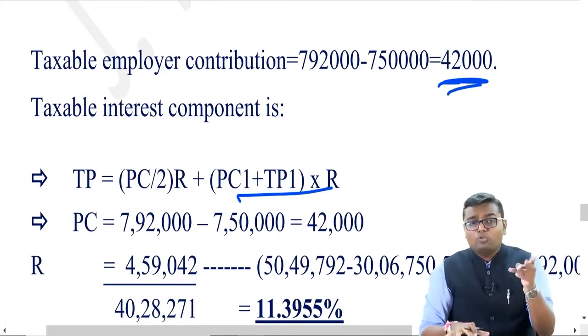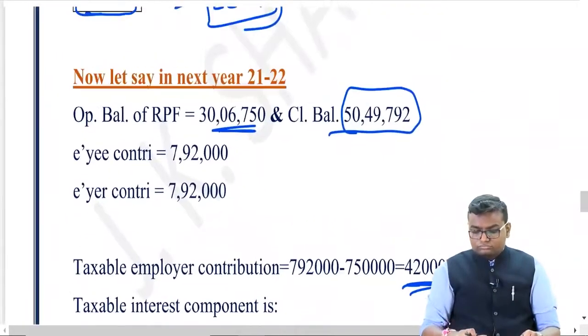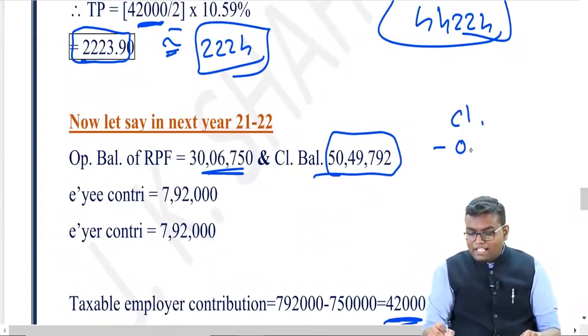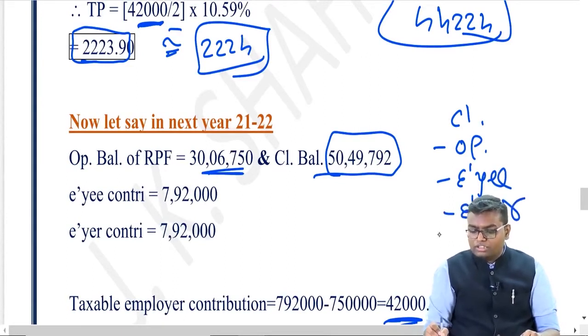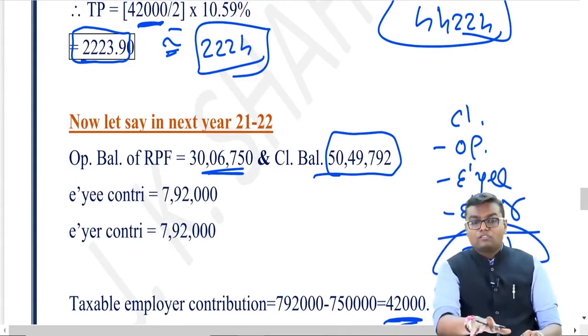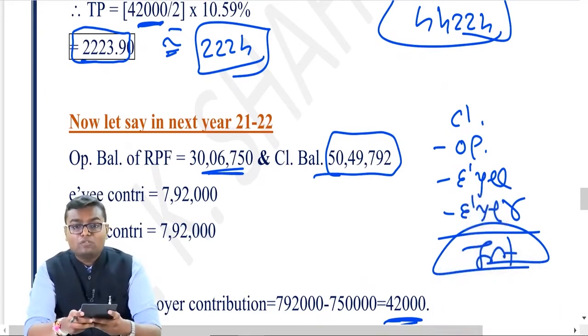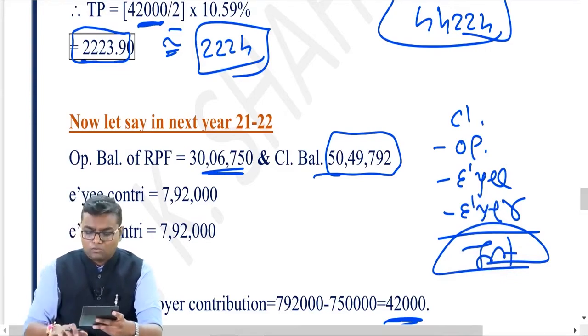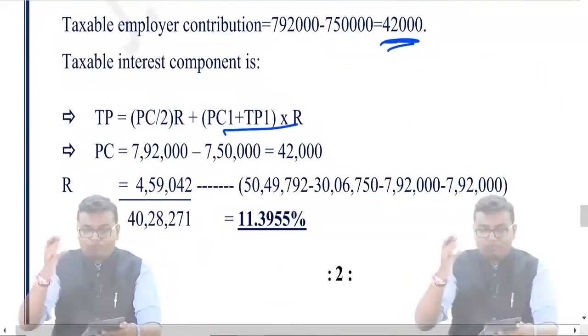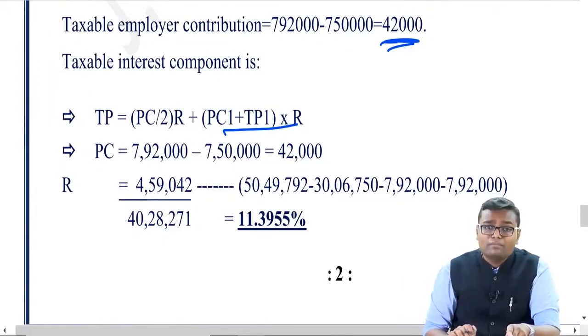Now let us find out interest. Can I say closing balance minus opening balance minus employee contribution minus employer contribution? That will be my interest. So that will be 50,49,792 minus 30,06,750 minus 7,92,000 minus 7,92,000, amounting to 4,59,042 rupees.